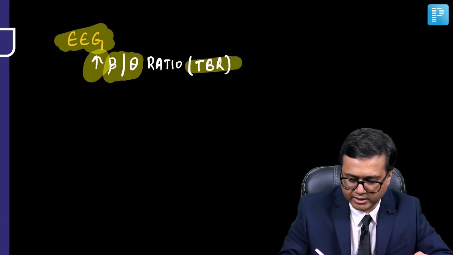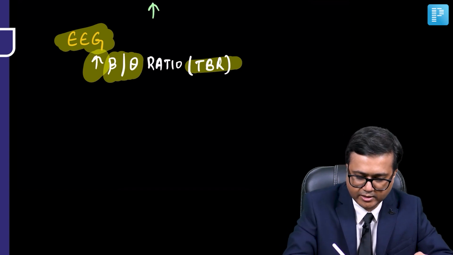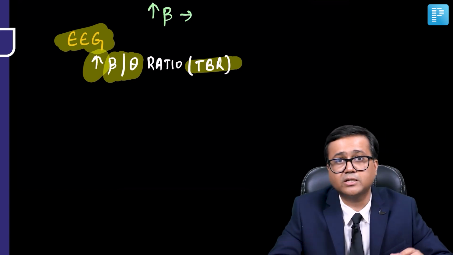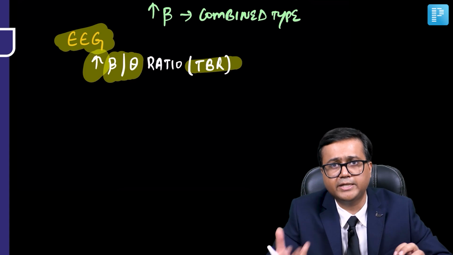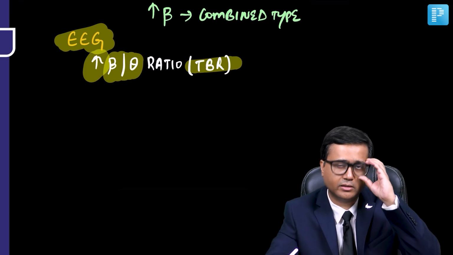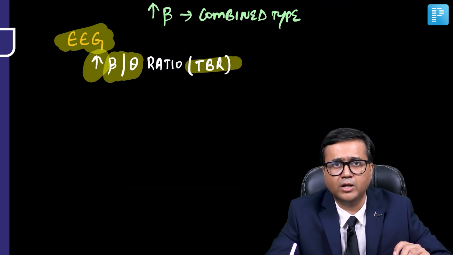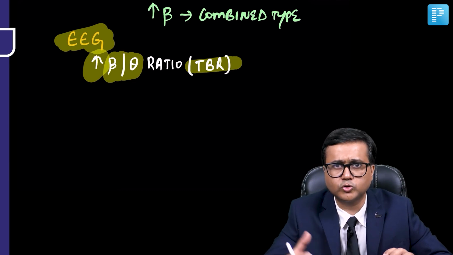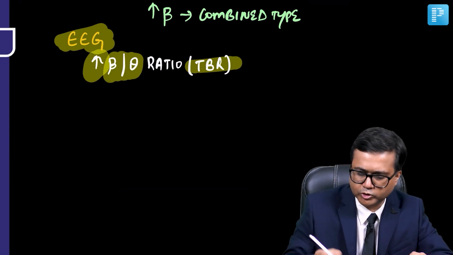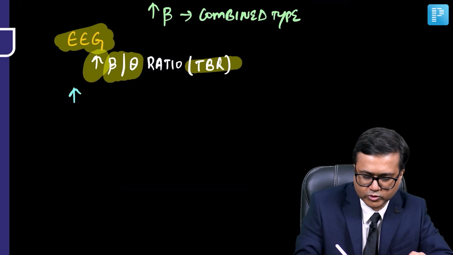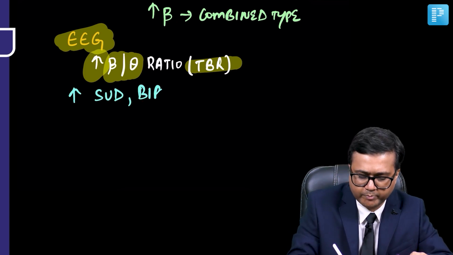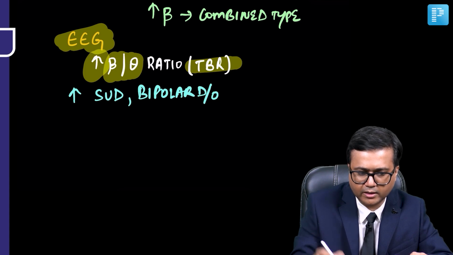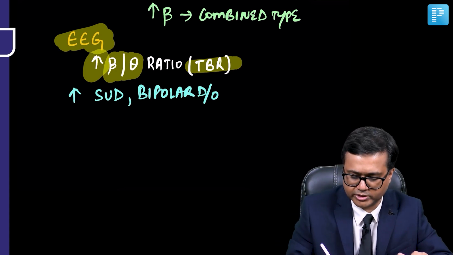Now, this increase in beta is especially seen with the combined type, and it has also been seen that this beta may be increased in children having mood lability or temper tantrums. Also, this increase is seen in some other disorders such as substance use disorder and even bipolar disorder. So again, it's not a reliable diagnostic measure.